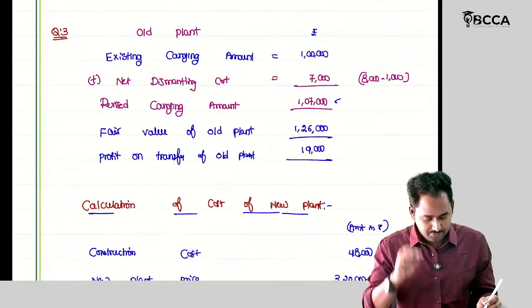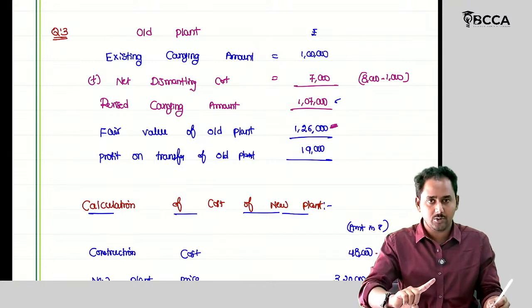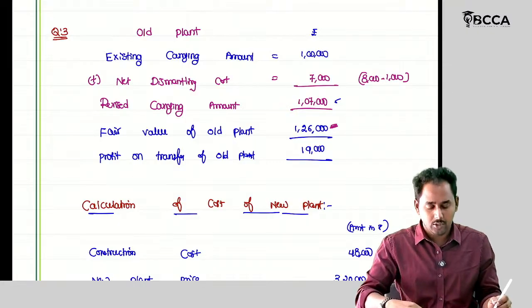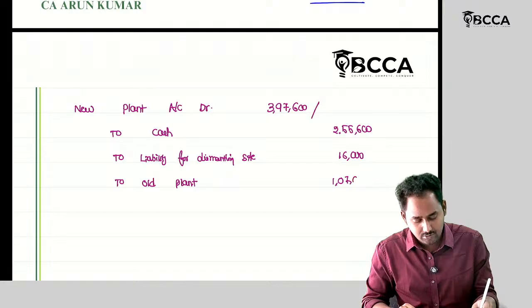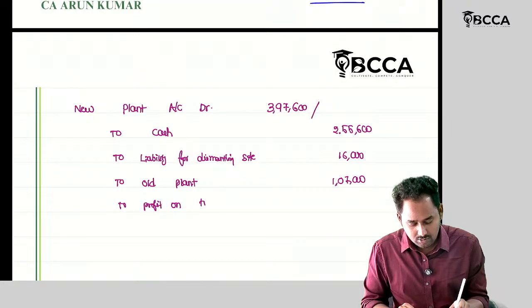I'm just dividing this 1,26,000 rupees against the revised carrying amount. So 1,07,000. So to old plant 1,07,000. And to profit on sale of old plant.